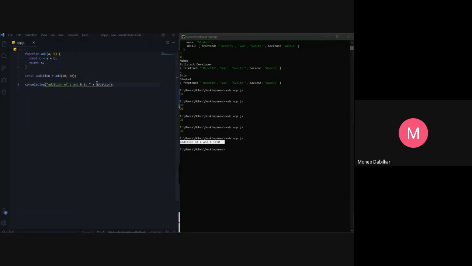Now, writing this plus also gets tedious. So if I have to write something in a shorter way, I can just write it like this. Over here we started our string in inverted commas. So instead of using inverted commas, what we can use is something known as a template literal. There is a key before your one on your keyboard.